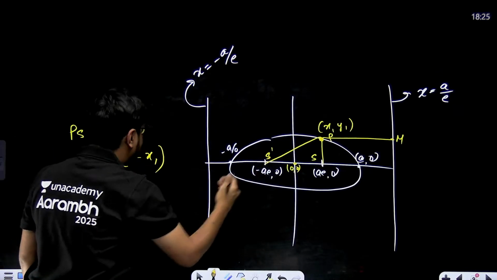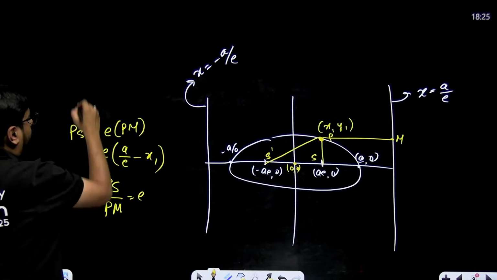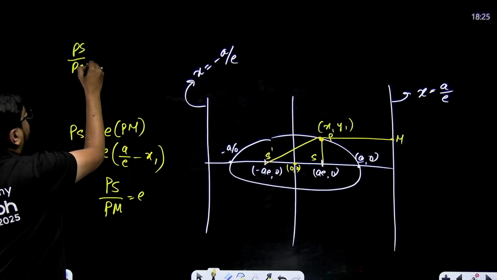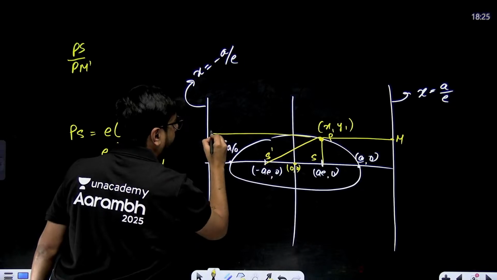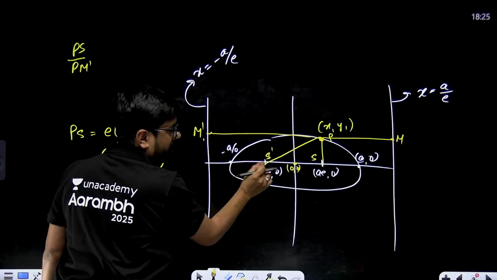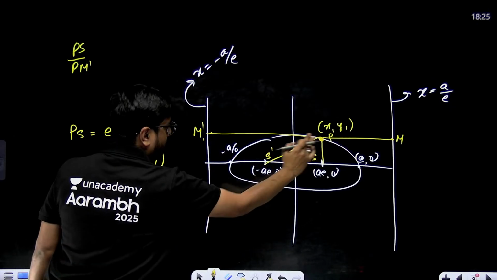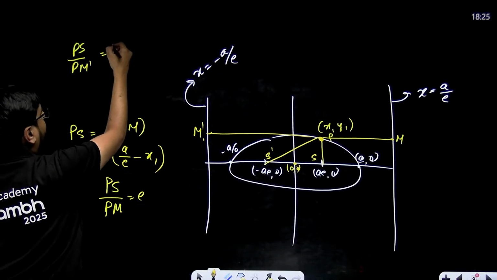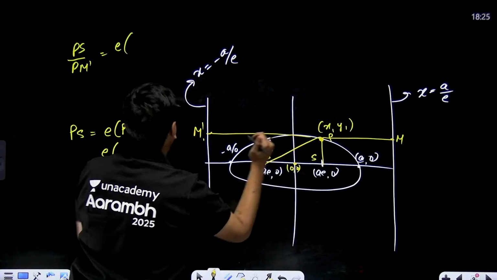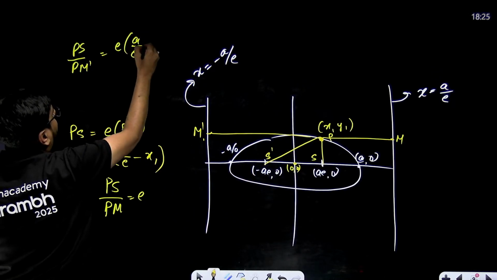And if I go this side, let's say this is your M dash. If you want to find this distance, this is the corresponding focus for this directrix. So PS dash will be equal to e times PM dash, that means e times (a by e plus x1).